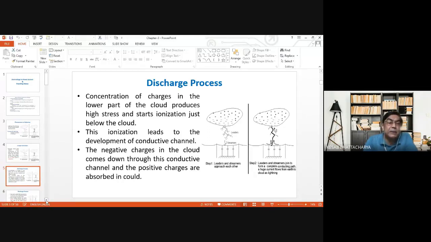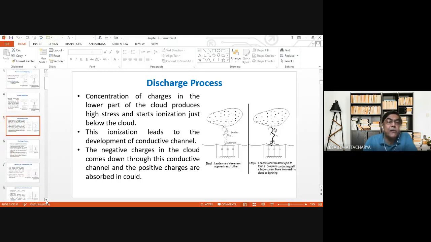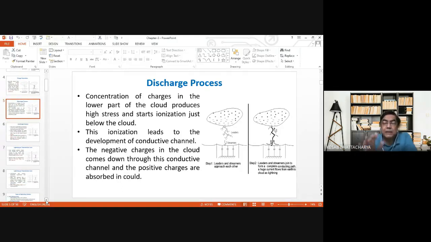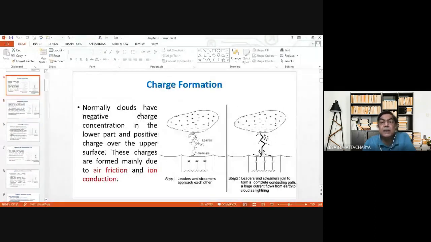Then what happens after coming down through the conducting channel, the negative charges move. If we go back to the previous diagrams, you see here, the charges come down from the cloud through the conducting channel to a certain distance.